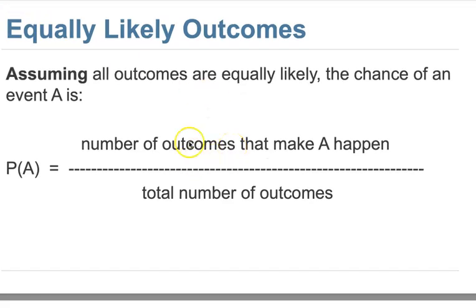From this definition, the number of outcomes that make A happen is important. So what is A? For example, you're rolling 2 dice, and the total is 7. Then we say A is just total equal to 7, right? Then your combination can be 1 and 6, 2 and 5, or 3 and 4. That's the number of outcomes. So you need to include all the possible outcomes for A. To get a total of 7, you have different outcomes.